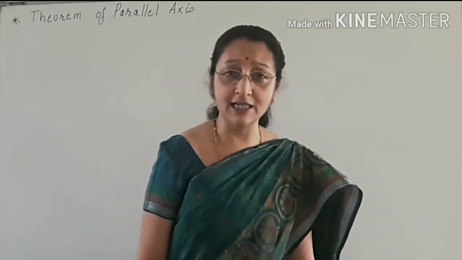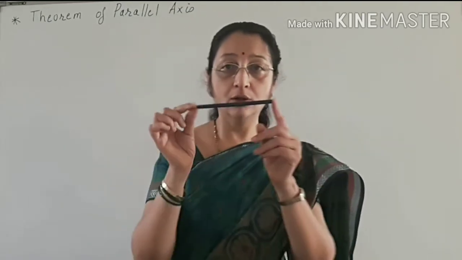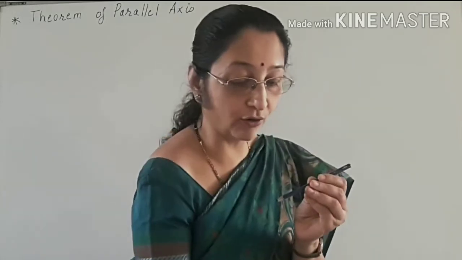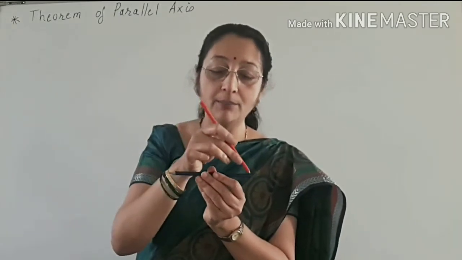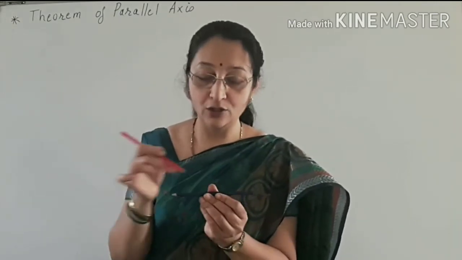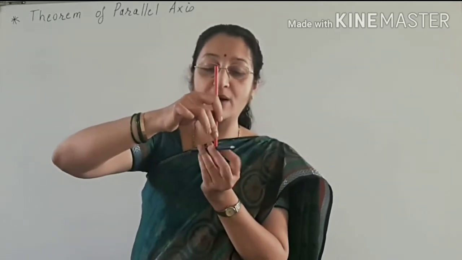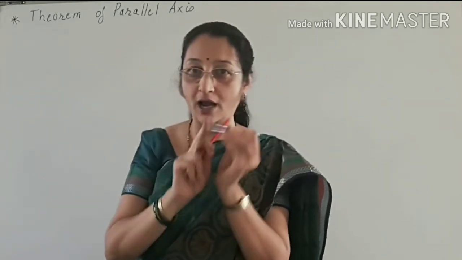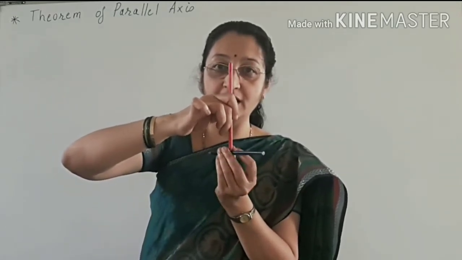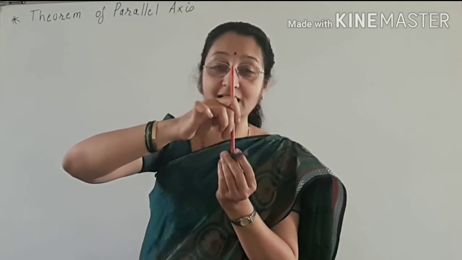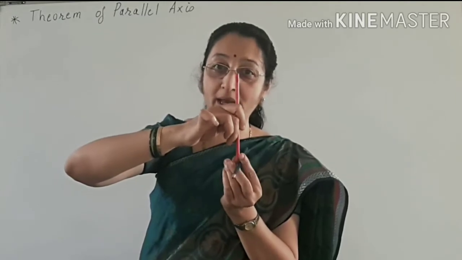Similarly, we have discussed in the table the moment of inertia of a rod. The moment of inertia of a rod about a transverse axis, an axis perpendicular to it, passing through the center of mass. In this way the axis is passing through the center of mass. This is the axis and this is the rod. So when this rod is rotating in this way, we have discussed in the table that the moment of inertia is ml square by 12.